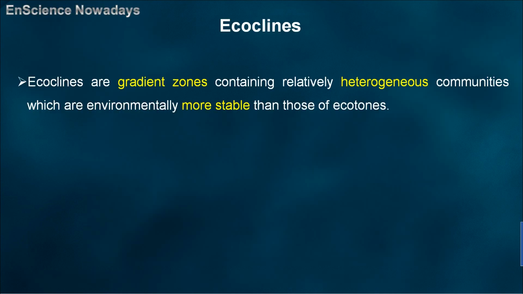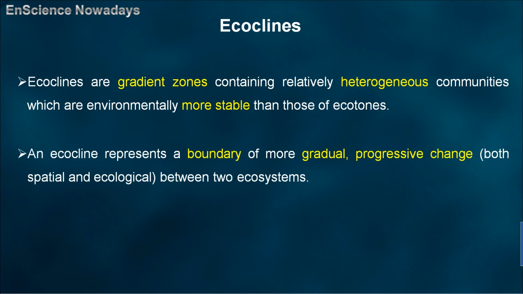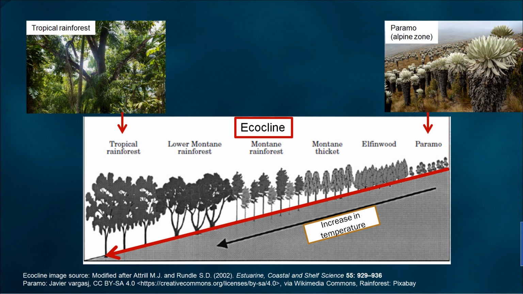So, ecoclines are gradient zones containing relatively heterogeneous communities which are environmentally more stable than those of ecotones. In other words, an ecocline represents a boundary of more gradual, progressive change in both spatial and ecological terms between two ecosystems. This picture shows the transition area between the alpine ecosystem and the rainforest ecosystem.